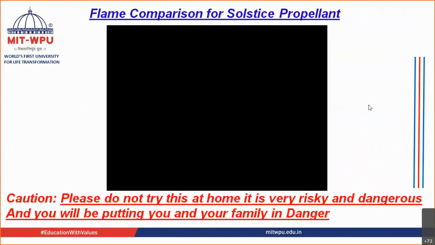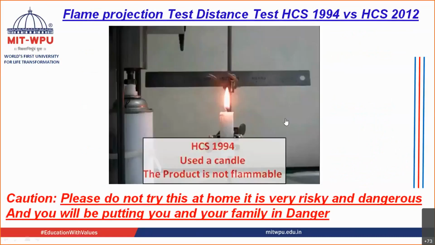Now the first product they are using, they are checking their product, which is HCS 1944. They are using a candle and this product is not flammable. If you see, no flame is getting produced. They will use another product in comparison. So they are testing HCS 1944 versus HCS 2012.